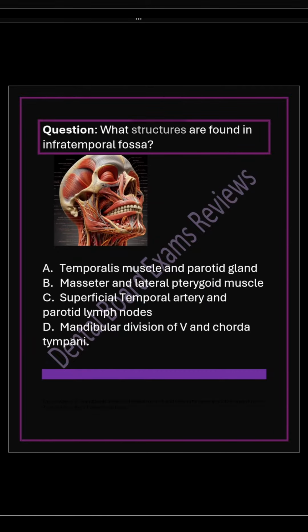Question: what structures are found in infratemporal fossa? A. Temporalis muscle and parotid gland. B. Masseter and lateral pterygoid muscle. C. Superficial temporal artery and parotid lymph nodes. D. Mandibular division of V and chorda tympani. The answer is D. Mandibular division of cranial nerve 5 and chorda tympani branch of cranial nerve 7 are found in the infratemporal fossa.